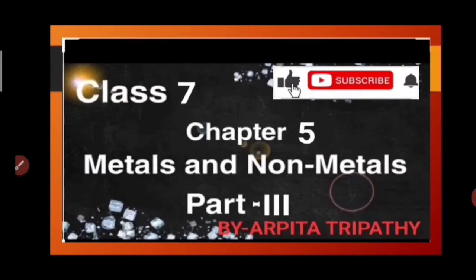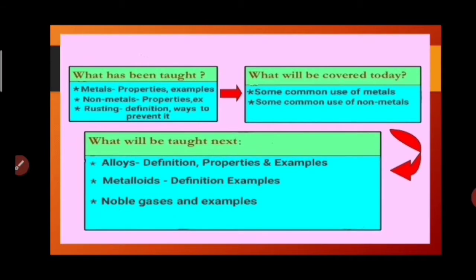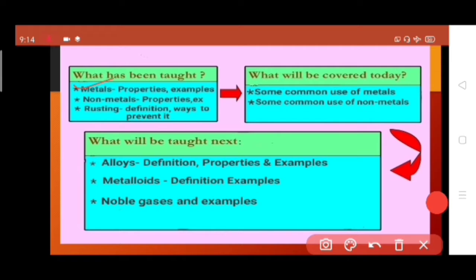Today I am going to discuss a few more points on the topic metals and non-metals. But before that, let's see what all things we have already covered in this chapter. We have already read about metals, their properties and examples, non-metals, their properties and examples, the difference between metals and non-metals, rusting, its definition and ways to prevent it.